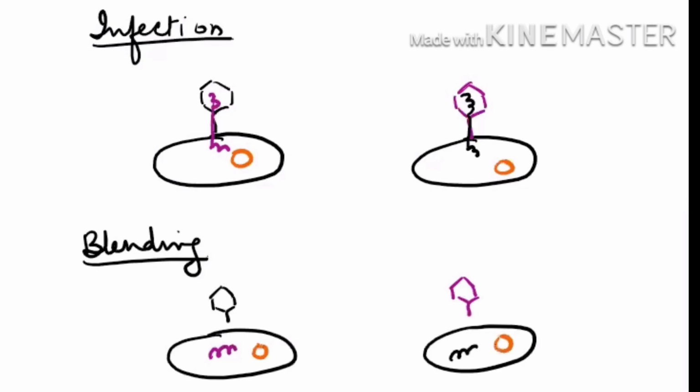In the blending, the bacteriophages are now separated from the bacteria. See the diagram carefully, please focus. See, these bacteriophages no longer have a connection with the bacteria. They have just sent the genetic material inside and now they are left outside.